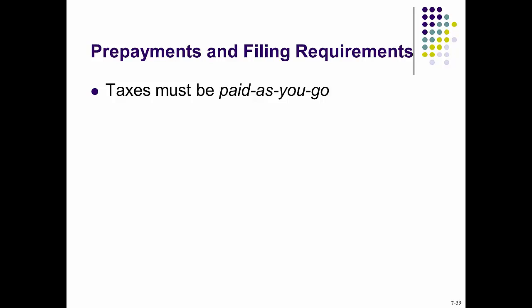Prepayments. The tax must be paid during the tax year via withholding from salary or through estimated tax payments on April 15, June 15, September 15, or January 15 of next year. For this one, you want to see example 7-28 on page 7-38.